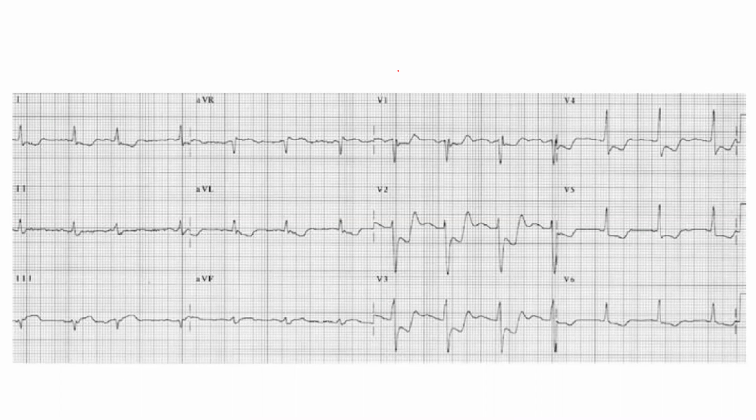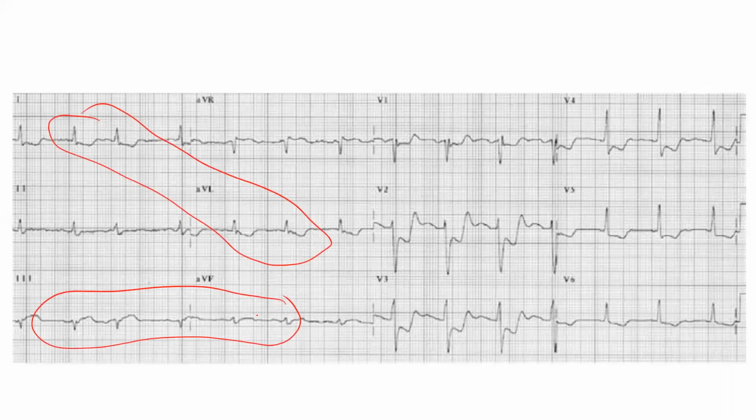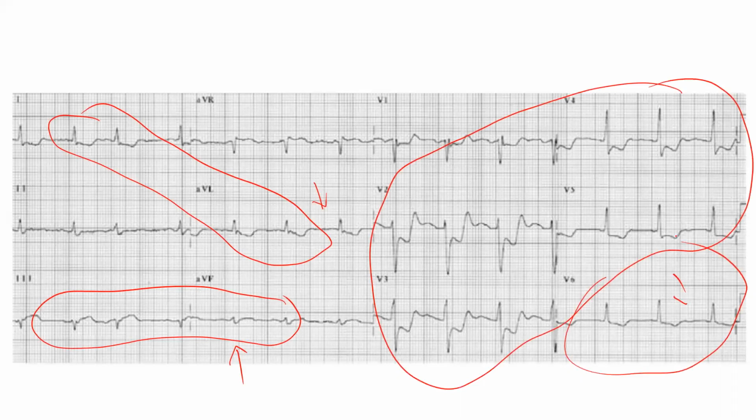Can anyone tell what is this? You have slight depression in 1 and aVL, slight elevation in 3 and aVF you can see. You have got full depressions here. Okay, this you can take as inferior wall MI. This is the reciprocal change which we have associated here.